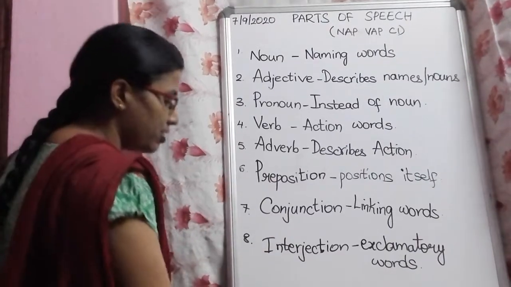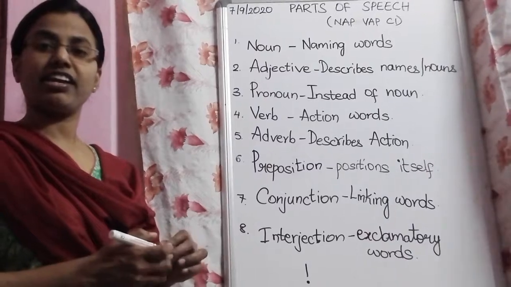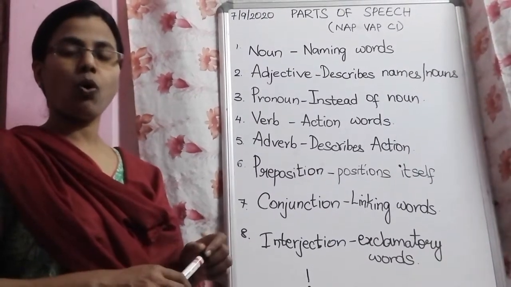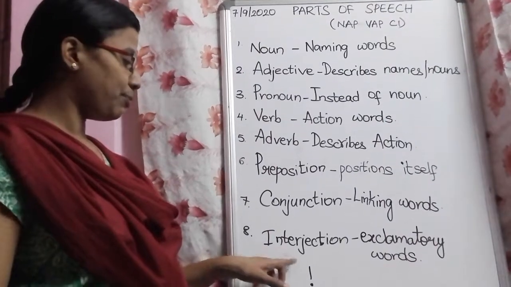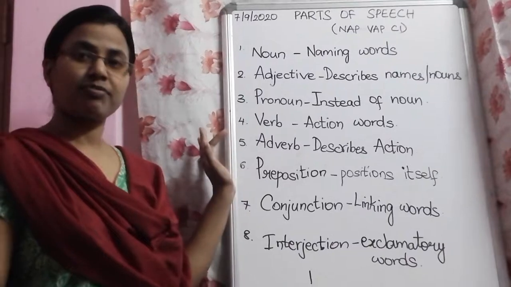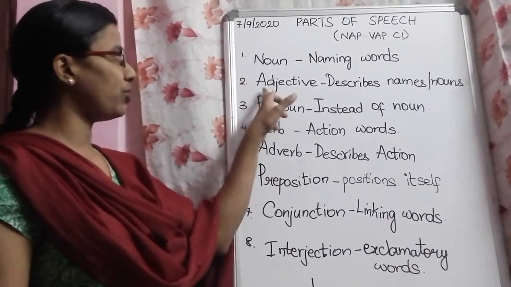For this, we use an exclamation mark. Hooray! Alas! Ah! Oh! All these are exclamatory words. Today, in our textual grammar, they have given us adjectives.